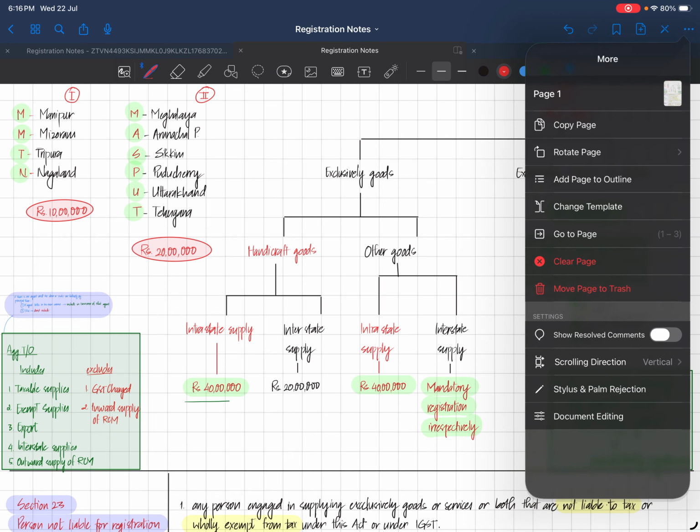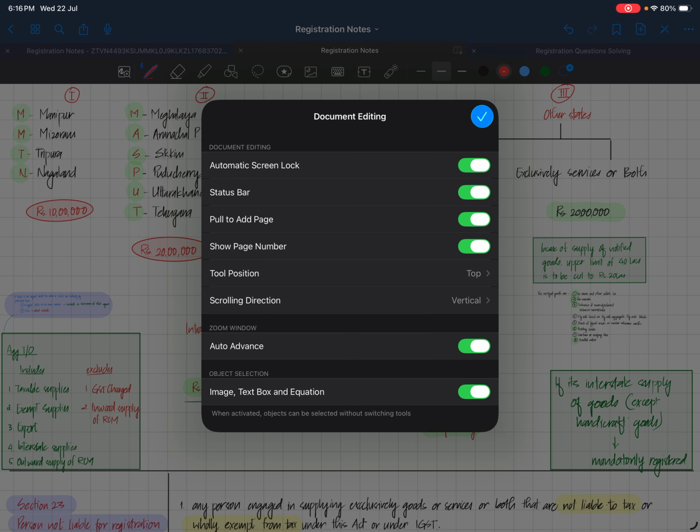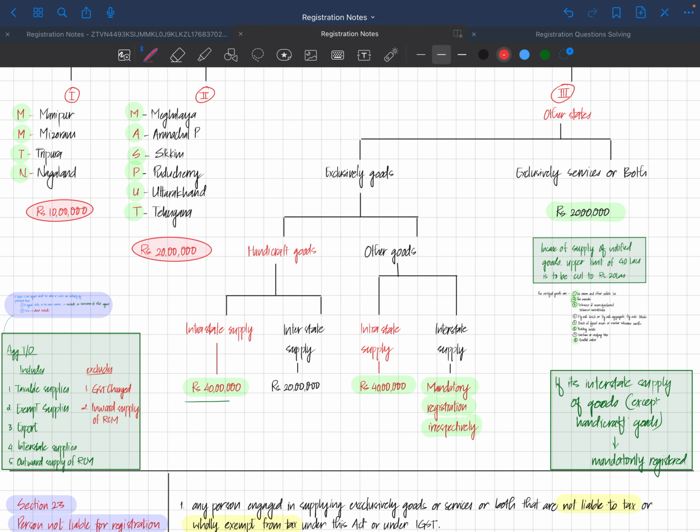Let me do something. Let me remove all this battery and tools. How do I remove it? Yeah, the status bar, I'll remove it. So coming over here.